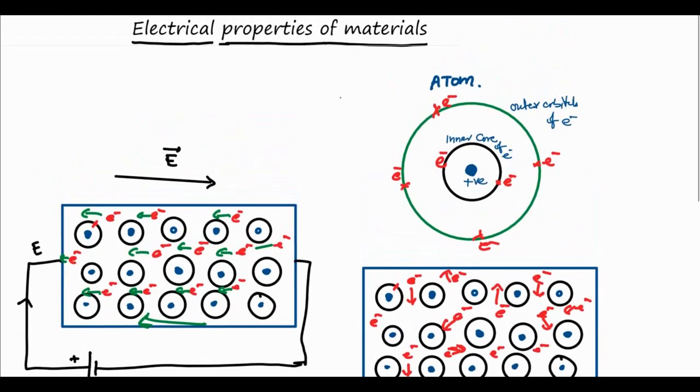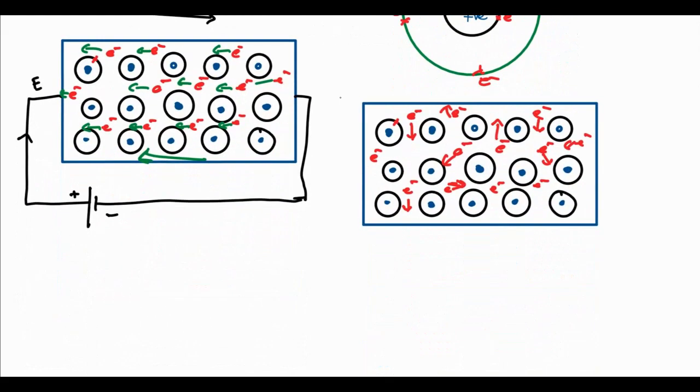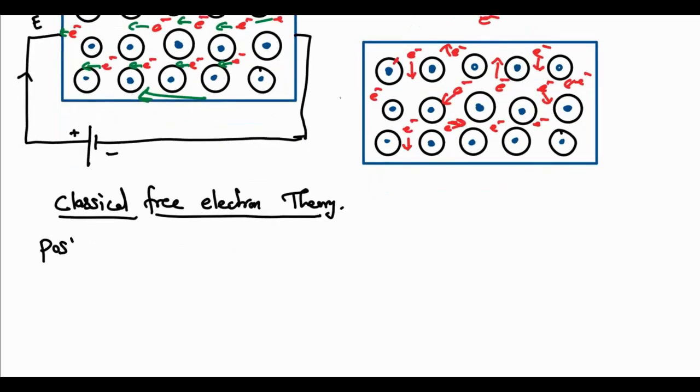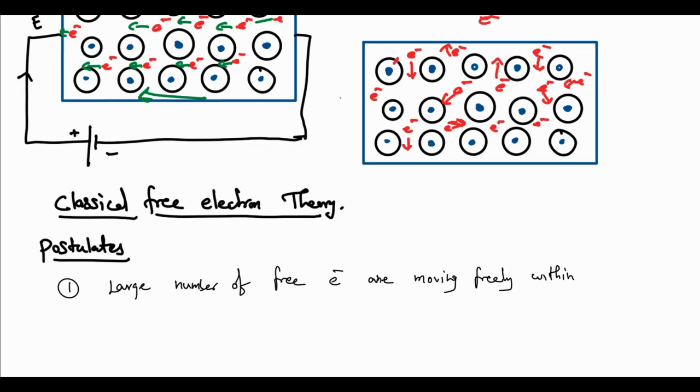These ideas have been framed by the classical free electron theory. Our aim now is to make a theory for how conduction happens in conductive materials like metals. For that we have some postulates, and the postulates are what I have told now. The first thing is that a large number of free electrons are available in the material, moving around freely throughout the volume of the material.